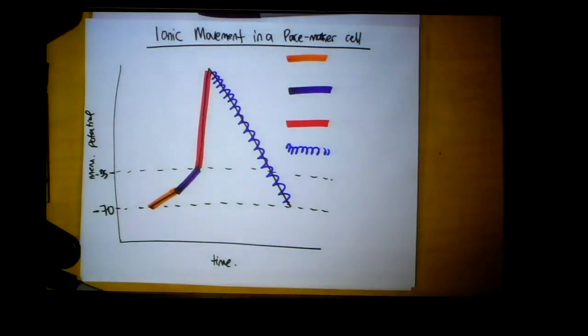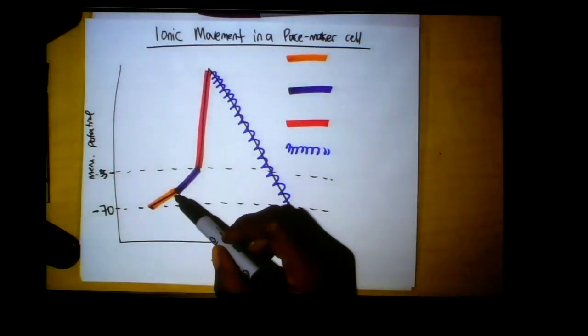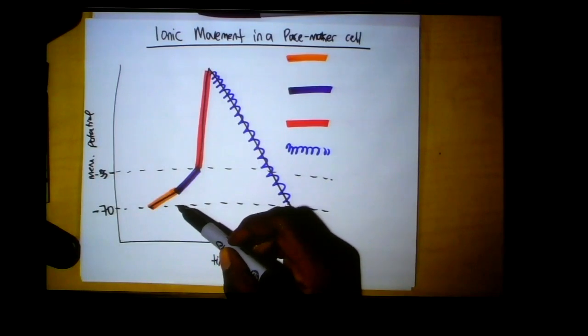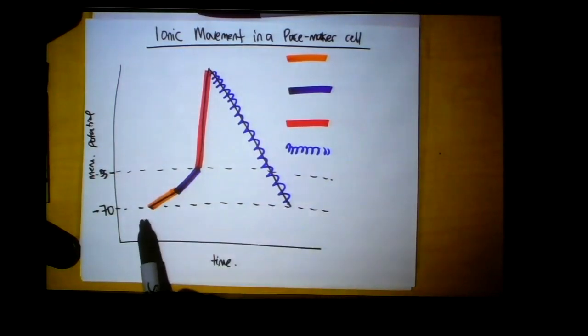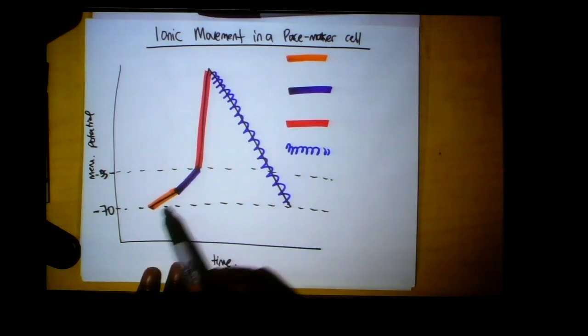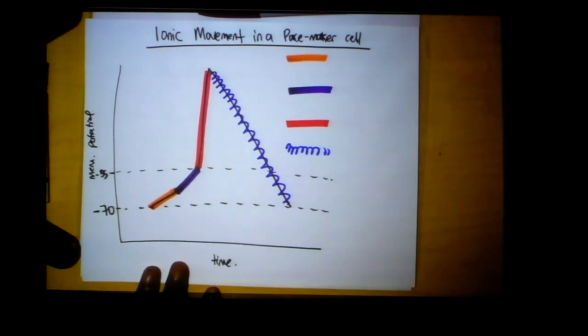All right, so let's describe what's happening in each of these areas. So the first thing that happens is that we have a cell at rest. Now, what is the state of our sodium, calcium, potassium channels at rest? We know that we have few sodium doors, right, but many potassium doors. So we have an increased permeability to potassium, a decreased permeability to sodium, and then a decreased permeability to calcium as well.